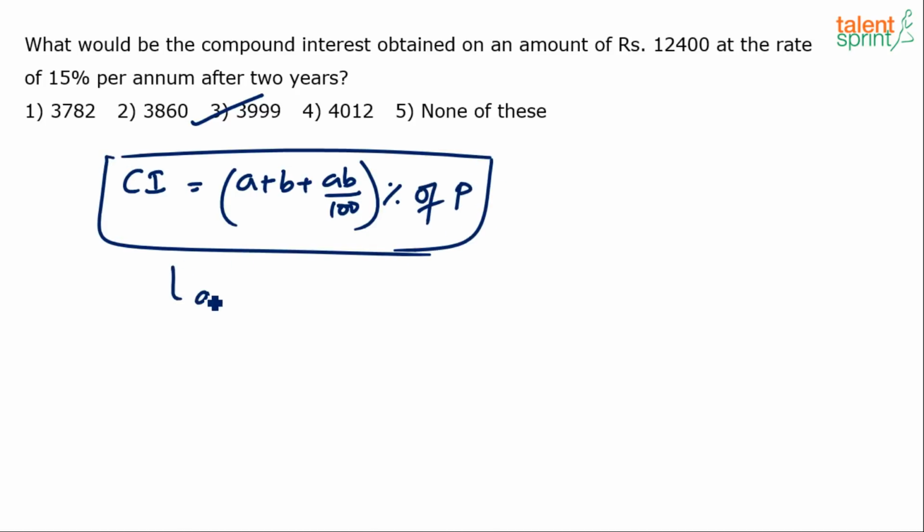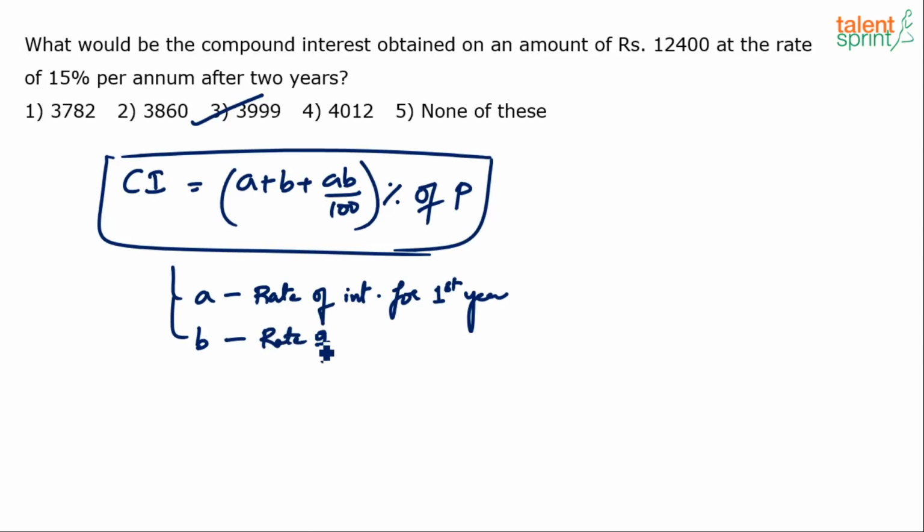What is A here? A is the rate of interest for first year, and B is the rate of interest for second year. Most of the times the rate of interest for first year and second year are same. But let's take a special case.